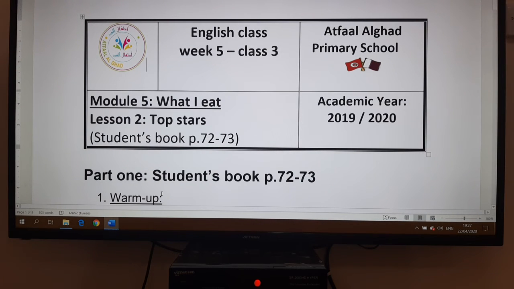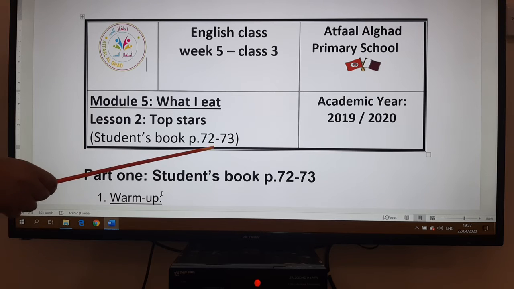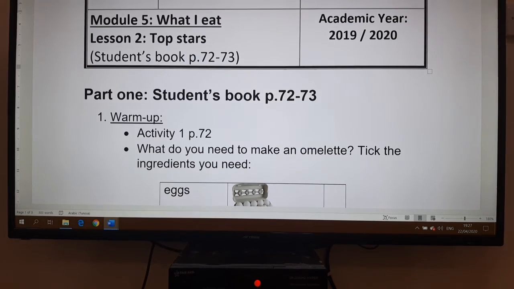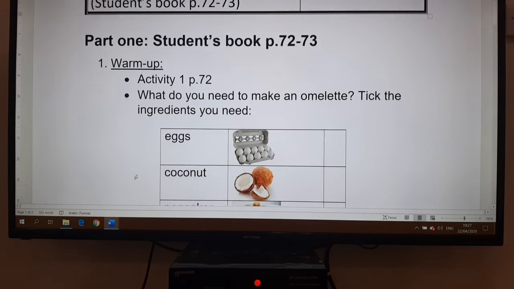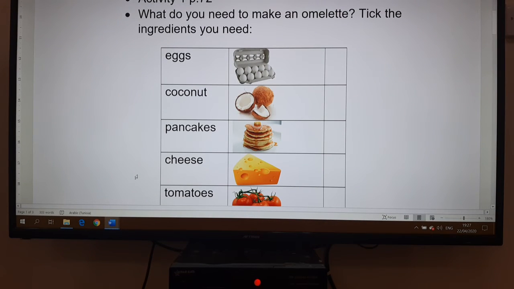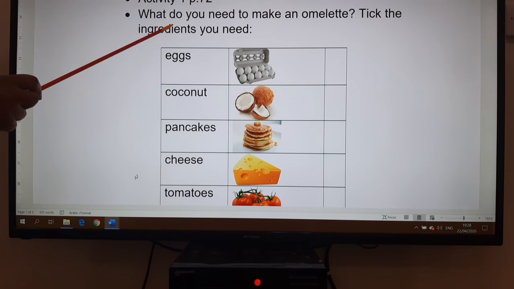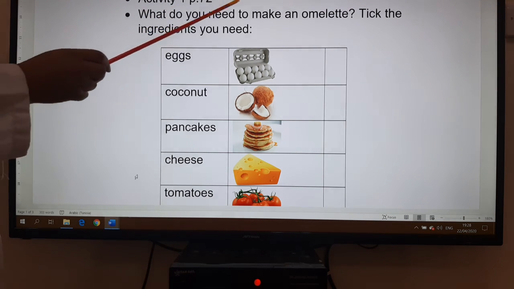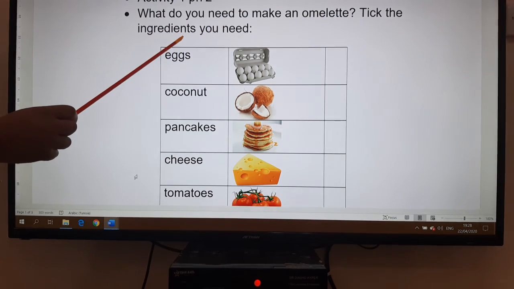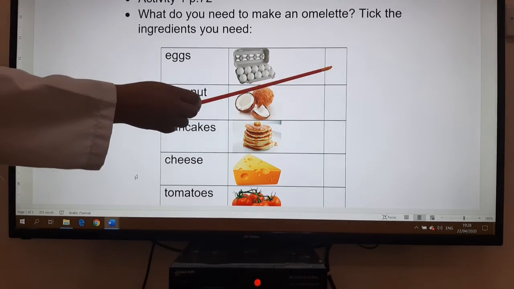Now let's move now to lesson 3. So this is module 5, what I eat, lesson 2, top stars. Now you find it in the book page 72, 73. As a warm-up activity, first I would like you to look at the new vocabulary you have in activity 1, page 72. And then you answer my question here. What do you need to make an omelette? Tick the ingredients you need. So you will tick here.